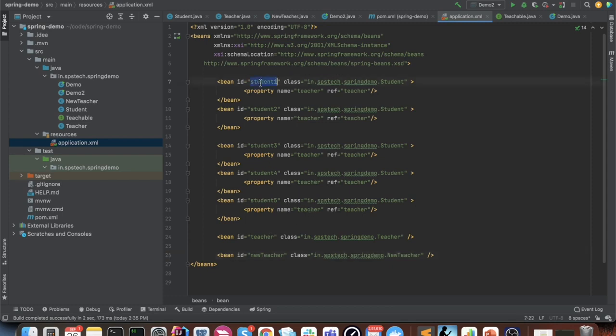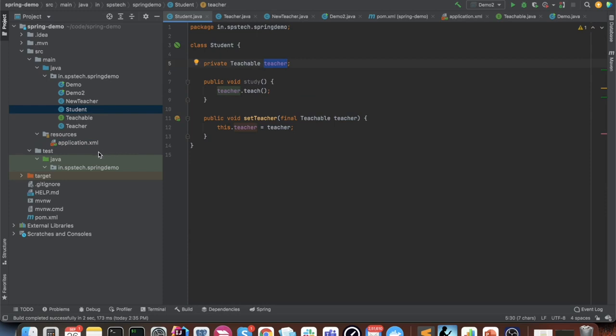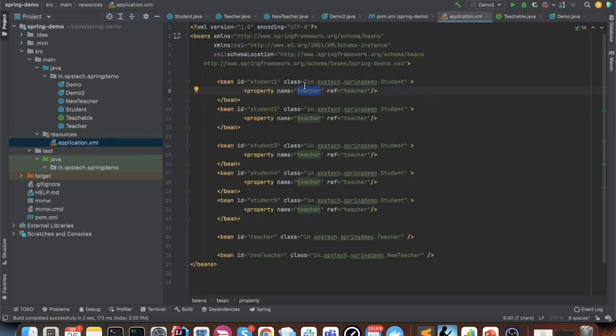And since every student has a property teacher, you can see it here, it has a teacher. So we are telling the Spring container to set this teacher object, the ID of this teacher object, into the teacher property of all the students. So what it will do is, it will create 5 student objects, student 1, 2, 3, 4, 5, and it will set this only one teacher object in all of them. This bean is right now we are creating, but we are not using it. In a further demo, we'll see that we use it.